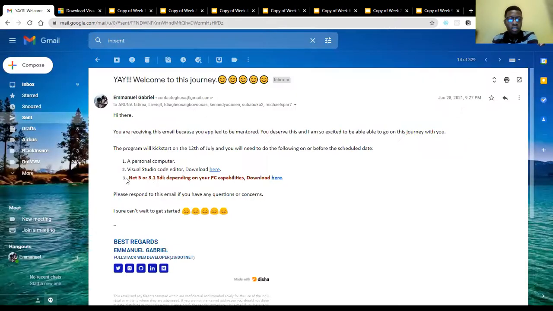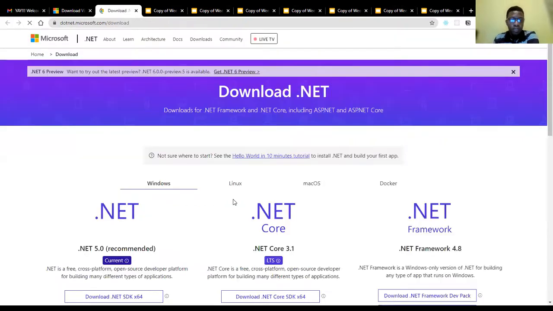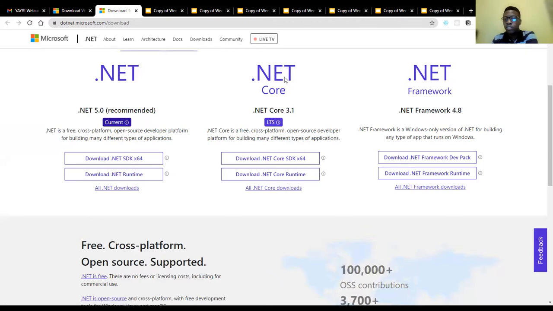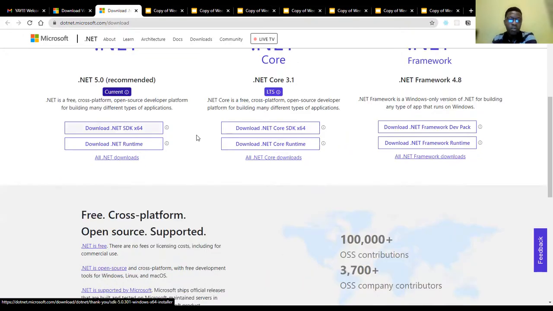Then next, you also need the .NET 5 SDK, that's the software development kit. This is the long-term support version, .NET Core. You could decide to download this, or you could download the most current one, .NET 5.0, whichever one will work for you perfectly. This is the most current one, while this is the long-term support one. So this has been for dev for some time now. Any one of these would work fine for you.